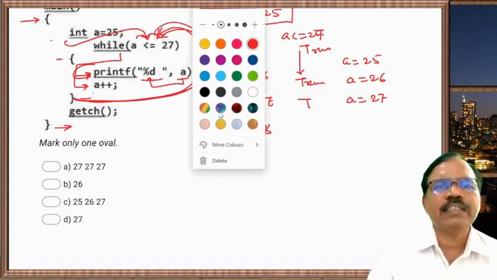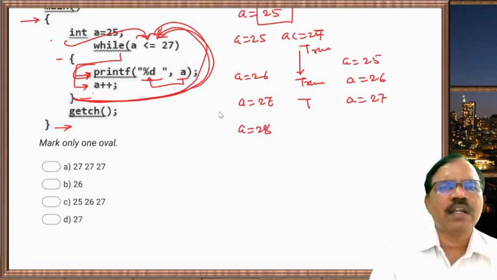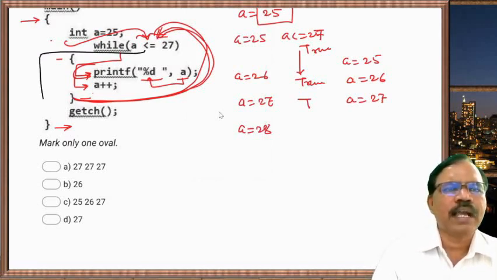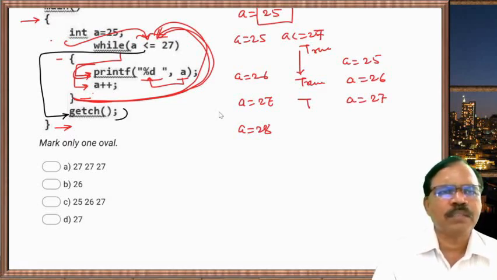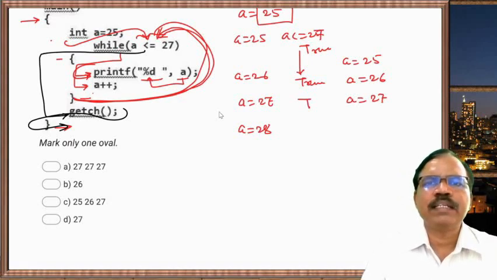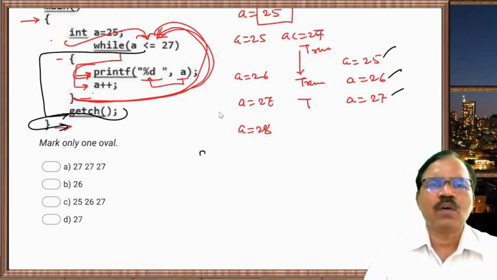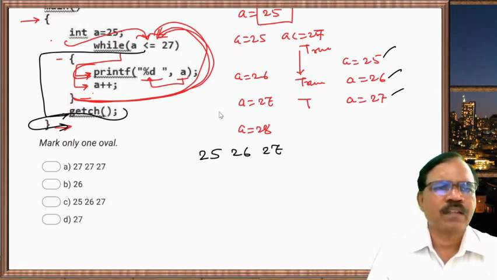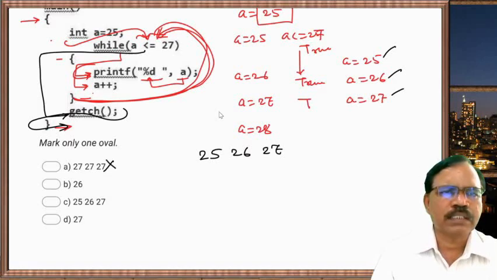So when condition becomes false, it will not enter in the loop, but it will directly go to the next statement after the loop. And from this getch, it goes to the end of main. So what is printed? A is printed thrice, 1, 2, 3. So you will have output 25, 26, 27. So here this first one is not correct, second is not correct, third one is correct, fourth one is not correct.